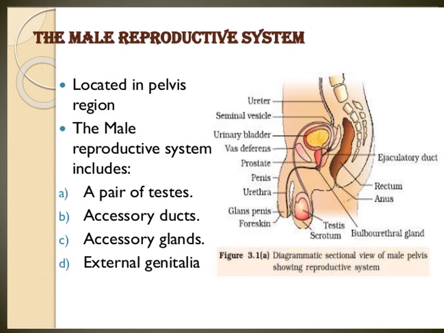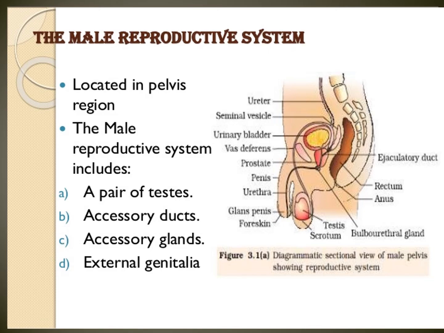Now, a pair of testes, the primary reproductive organ, they produce male gametes, that is sperm, as well as hormone. One hormone is there in the male reproductive system, that is testosterone. Testosterone regulates the development of secondary sexual characteristics.